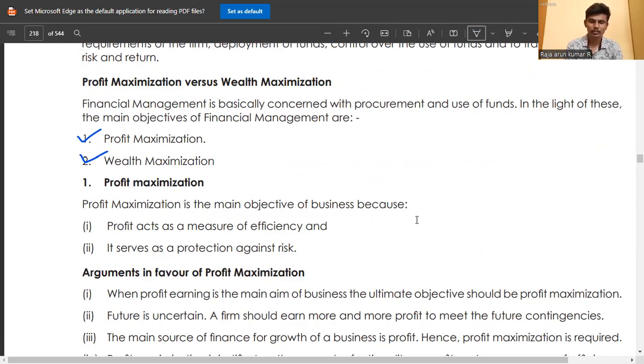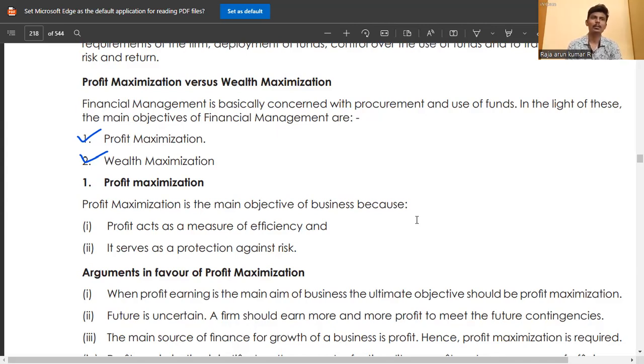There are two objectives: profit maximization and wealth maximization. In profit maximization, the main objective is profit as the measure of efficiency, and it serves as protection against risk, because profit does not come year by year.